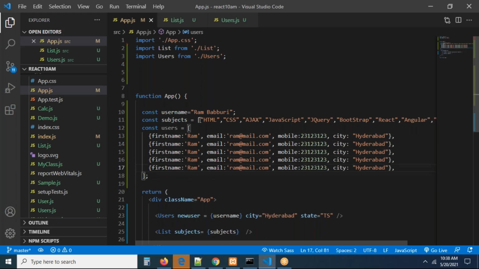All right, this is the records, a group of records. Let us assume this group of records is coming from a database, but right now we don't know how to get to the database. That's why I have taken it statically. Let us assume you have the following data. The data we have to display on the screen, right?